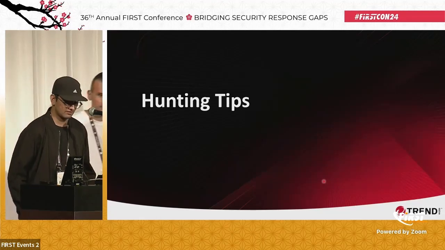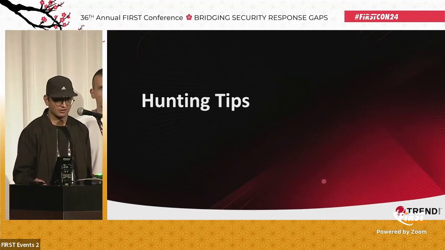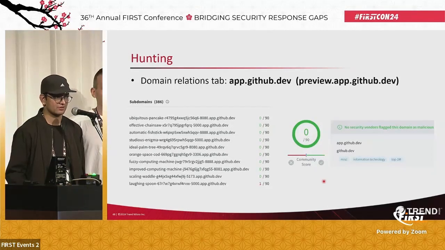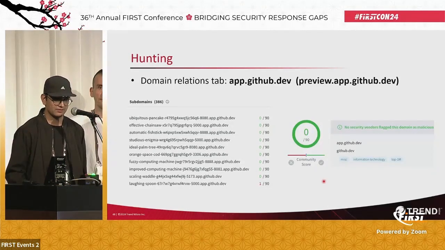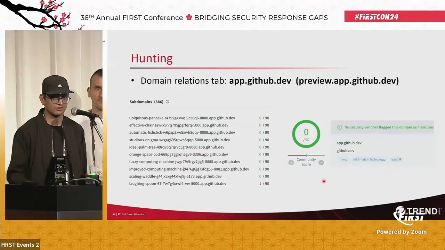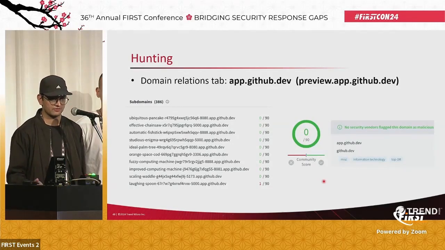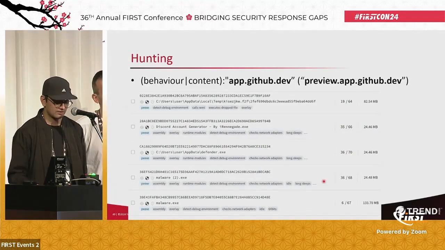Thanks, Jaromir. So when we think of hunting tips for Codespaces and cloud-based development environments in general, the first thing is to obviously go to VirusTotal and look for which subdomains are already known. It's very interesting to note that you can only search for subdomains that are already known. If there are certain samples, files, or anything uploaded there, then you can hunt for that. But you cannot predict or find a definite list of Codespaces out there. So you can use the behavior or the content filters as well.